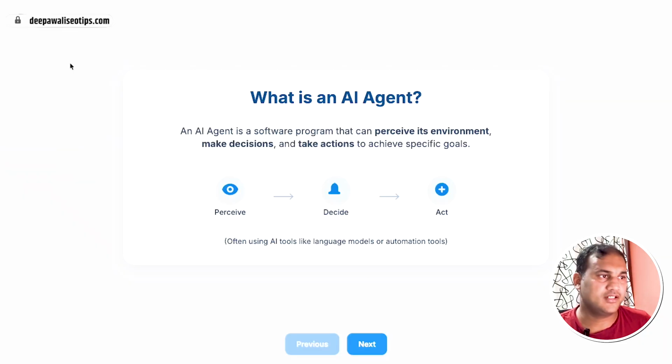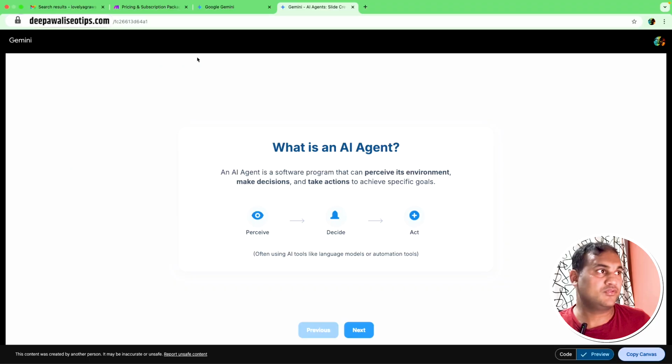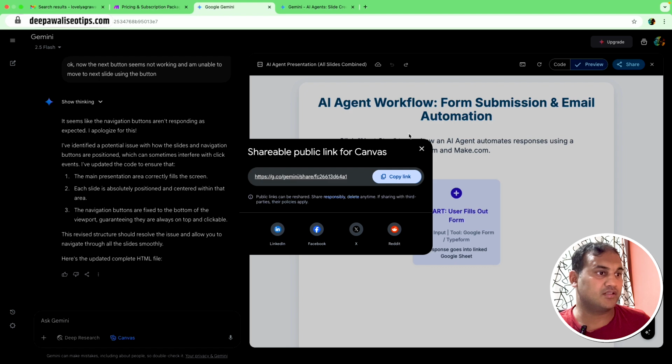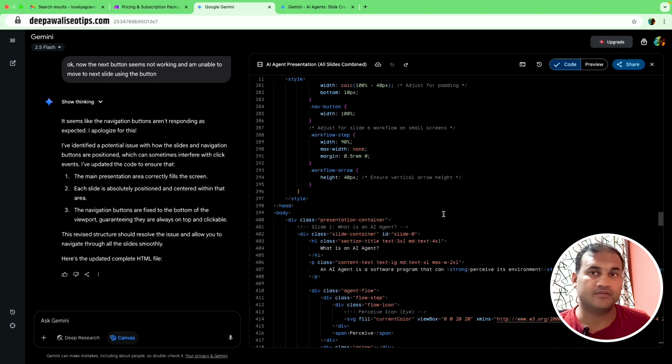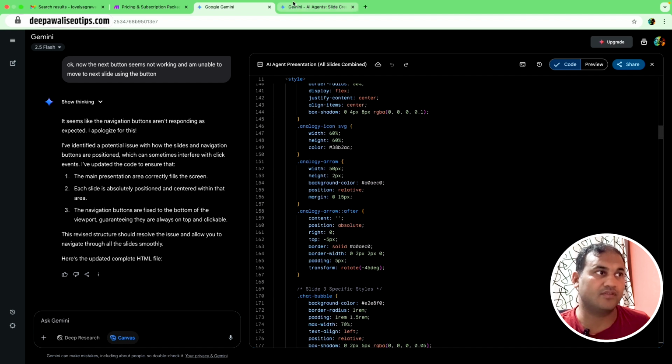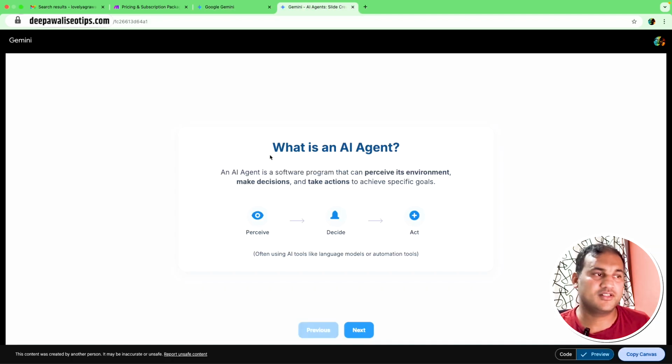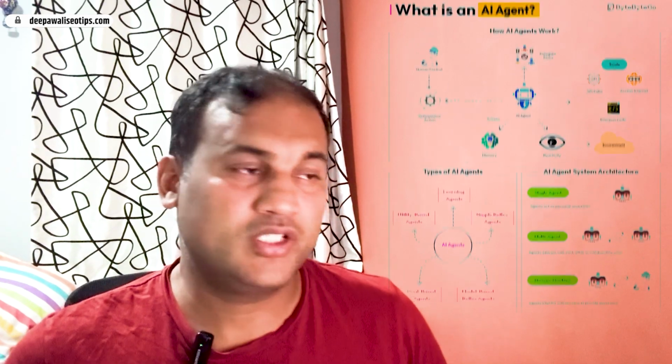So let's start. On the screen you will see a slide deck. Now this deck is also created by an AI, so I haven't done anything. It's all AI which has created the deck for me. This is what I do with AI, they create my deck. And if you want to see, this is Google Gemini, which has created this code for the PPT. I have given some inputs and this is being created. I'm quite amazed with the way this presentation is being created.